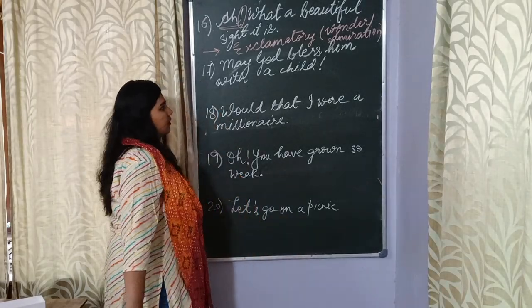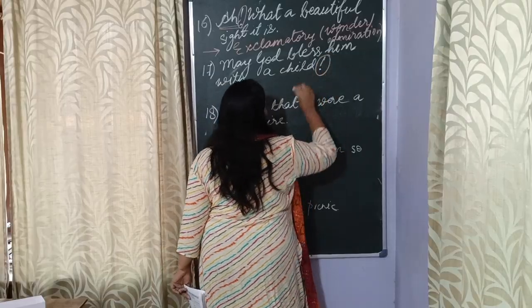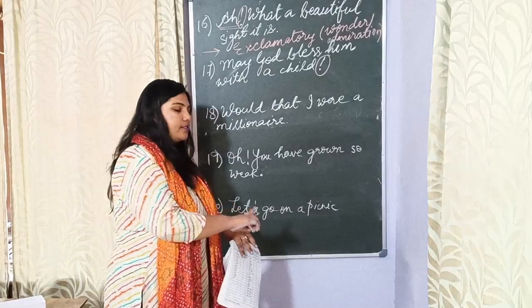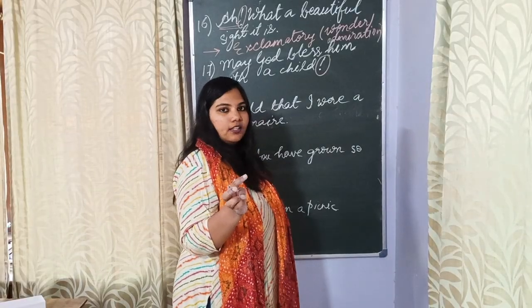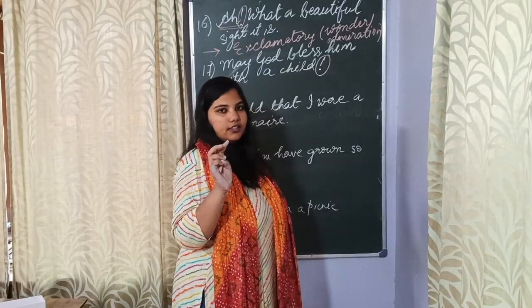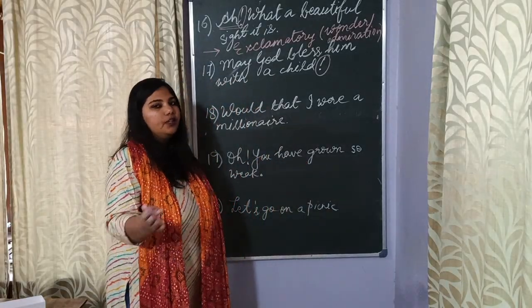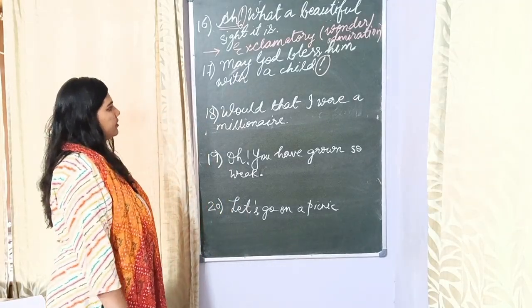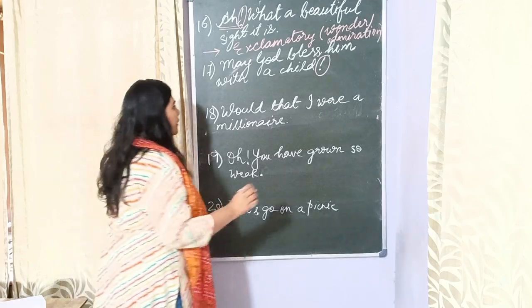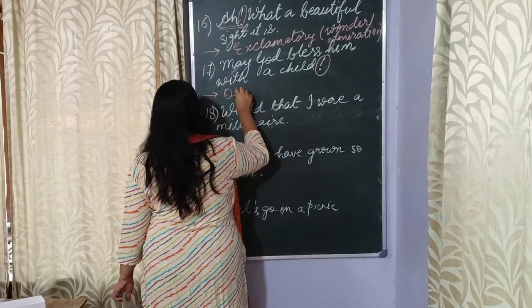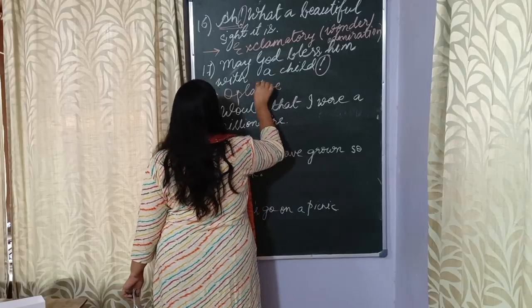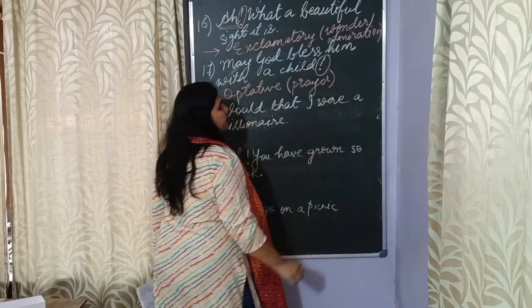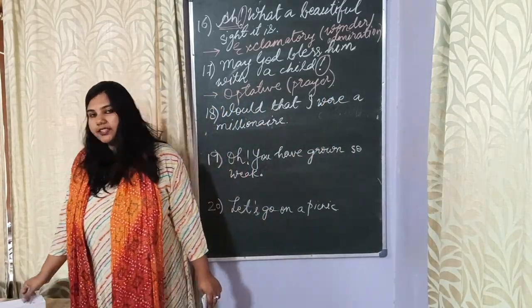Again, we have the mark of exclamation. The question now is whether this is an exclamatory sentence or an optative one, because it is not an interrogative one, it is not an assertive one. So it can only be an exclamatory one or an optative one. Which one is it? What do you think? I believe this should be an optative sentence. I'll tell you why. It is because it's a prayer. May God bless them with a child. It's a prayer, therefore it is optative.